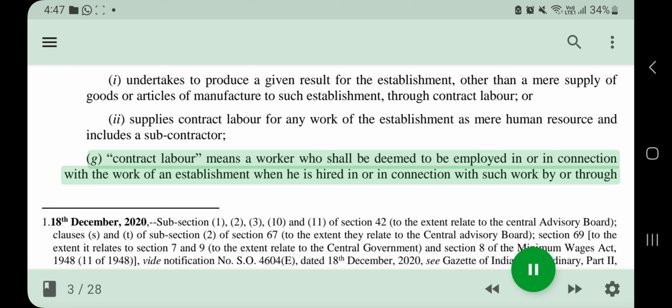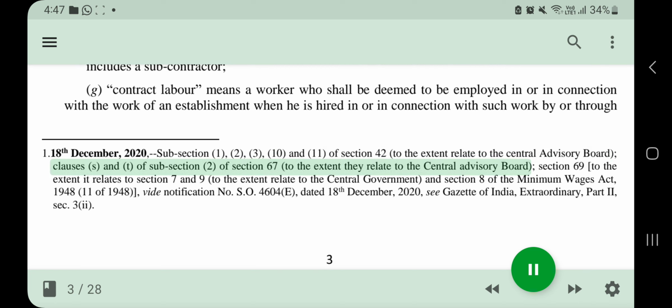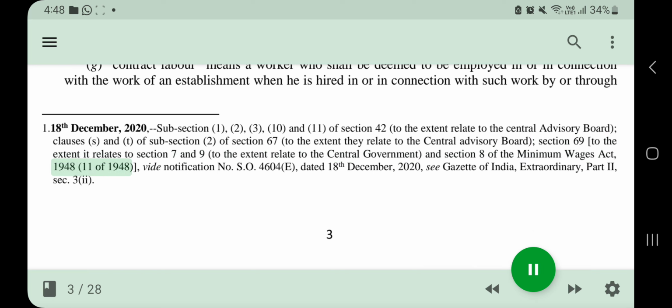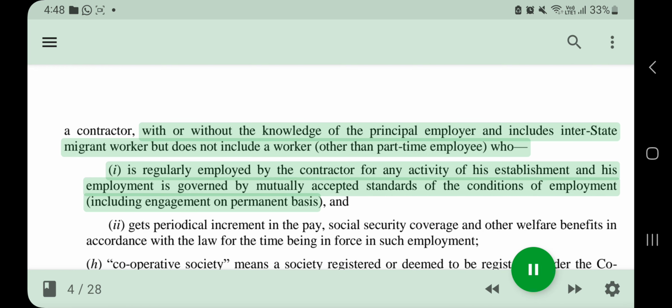G. Contract labor means a worker who shall be deemed to be employed in or in connection with the work of an establishment when he is hired in or in connection with such work by or through a contractor, with or without the knowledge of the principal employer, and includes an interstate migrant worker, but